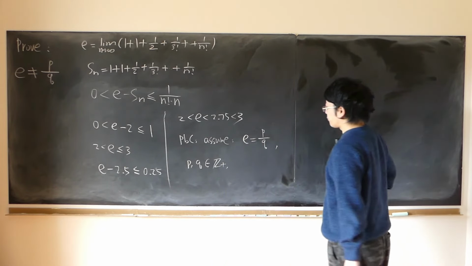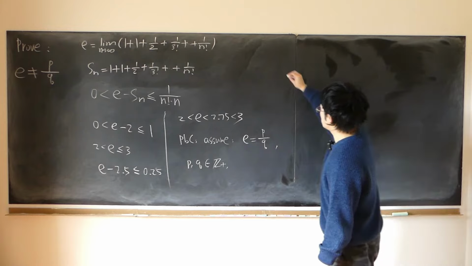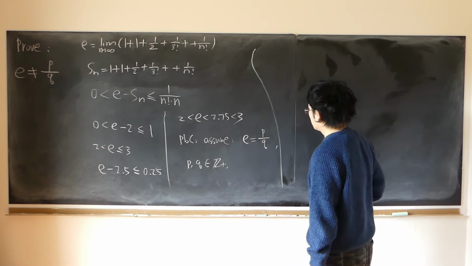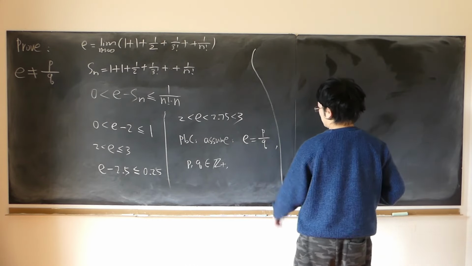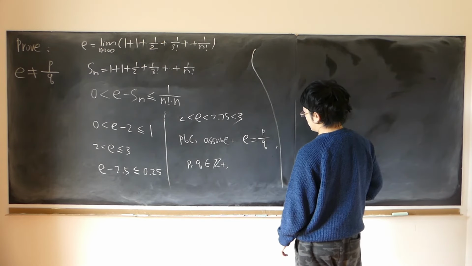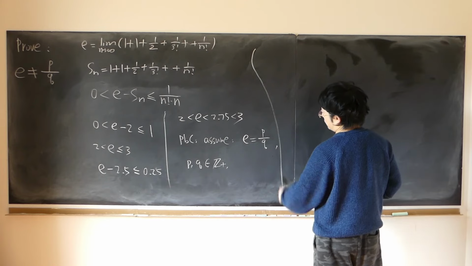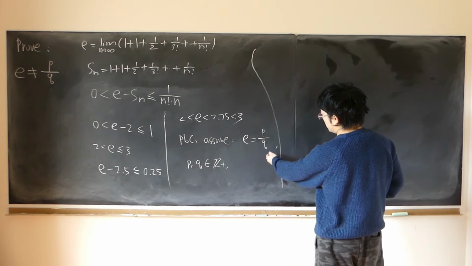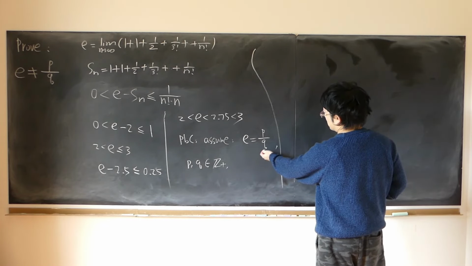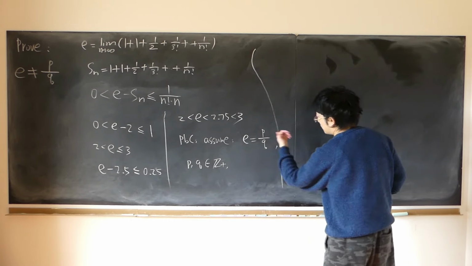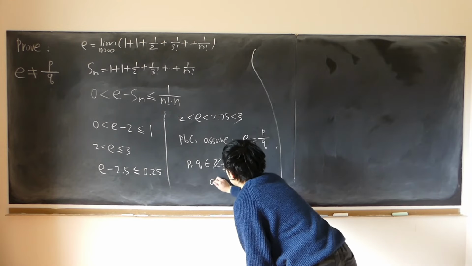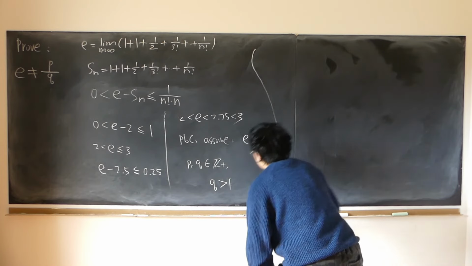So, in this case, we can simply let n equal to Q. First of all, I know that Q cannot be 1. It must be strictly bigger than 1, because if it were 1, then we have an integer. So I know that Q is strictly bigger than 1.